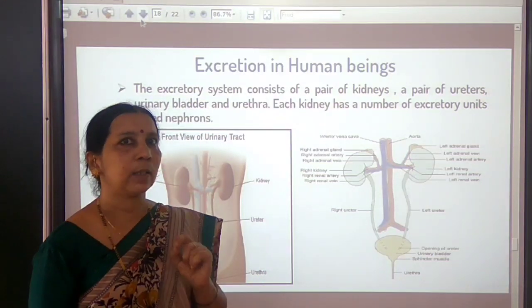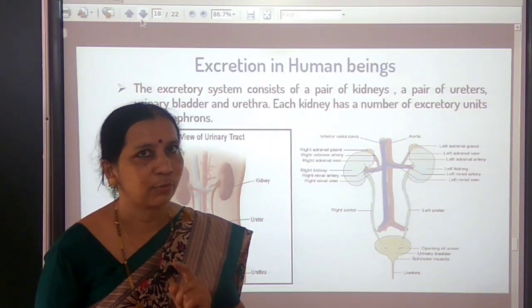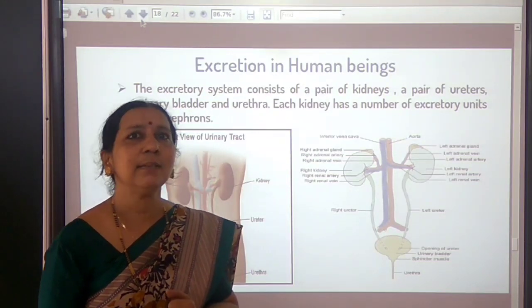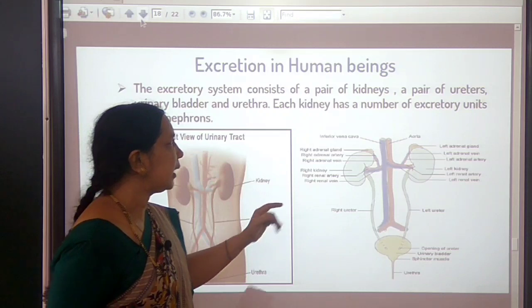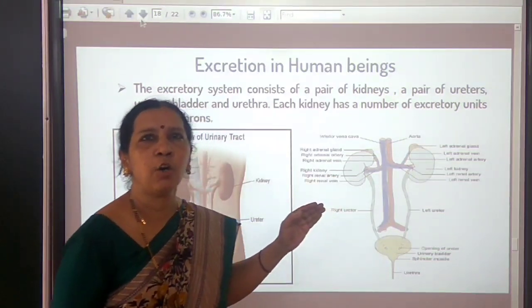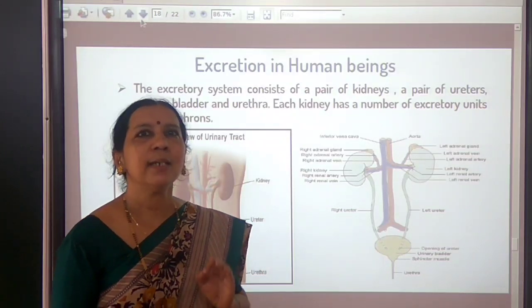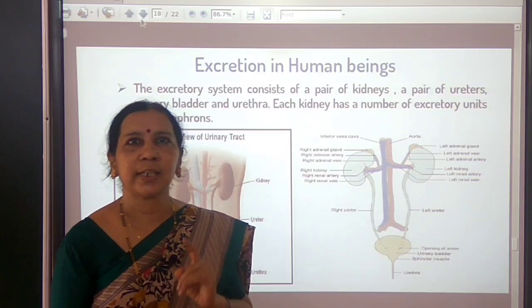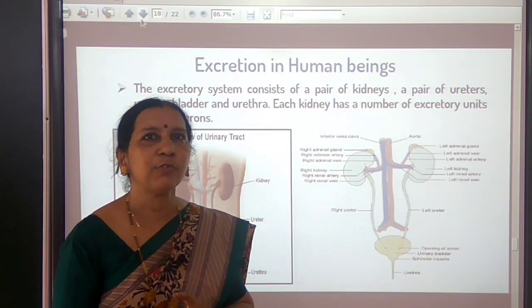The kidneys remove the waste materials from the blood. For that purpose, how is our kidney designed? Each kidney consists of millions of filtering units called nephrons. So nephrons are the structural and functional units of kidneys.